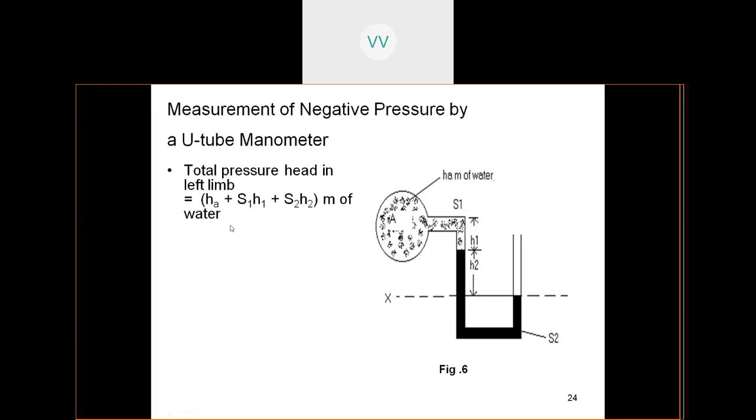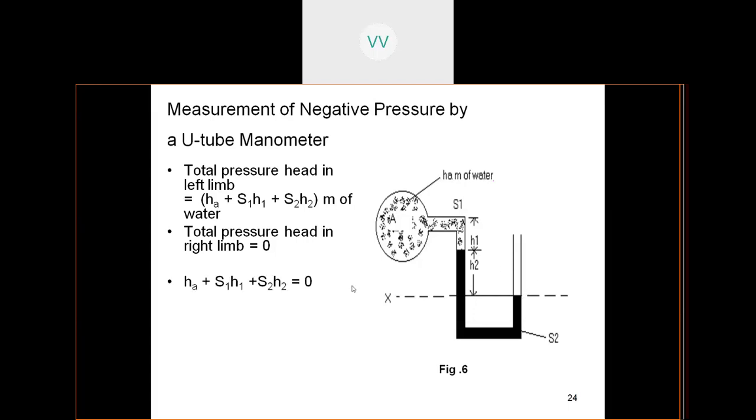So the total pressure in the left limb is HA plus S1 H1 plus S2 H2 meters of water. When we do numerical problems, we are going to substitute it. Now the total pressure head in the right limb: is there any pressure head in the right limb? No pressure head, because there is no liquid at all. It has stopped at this level.